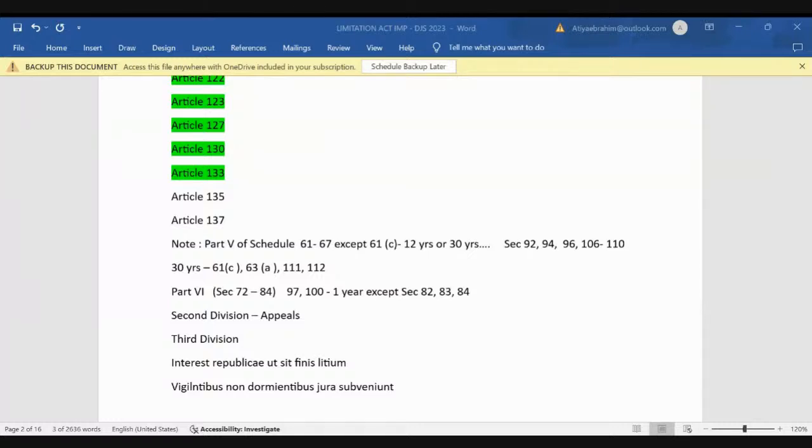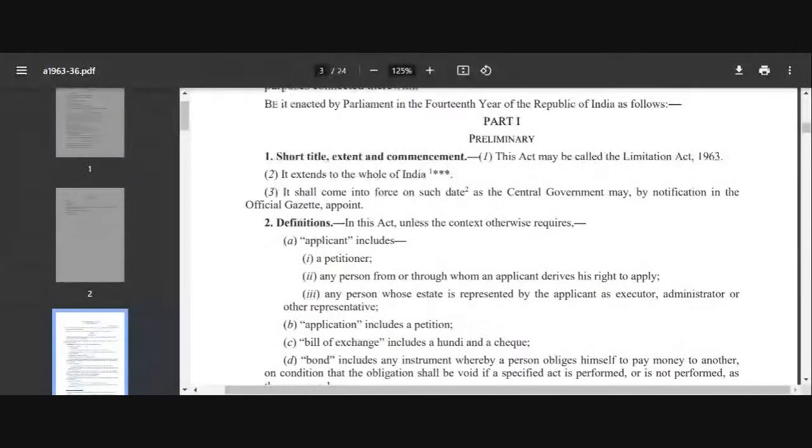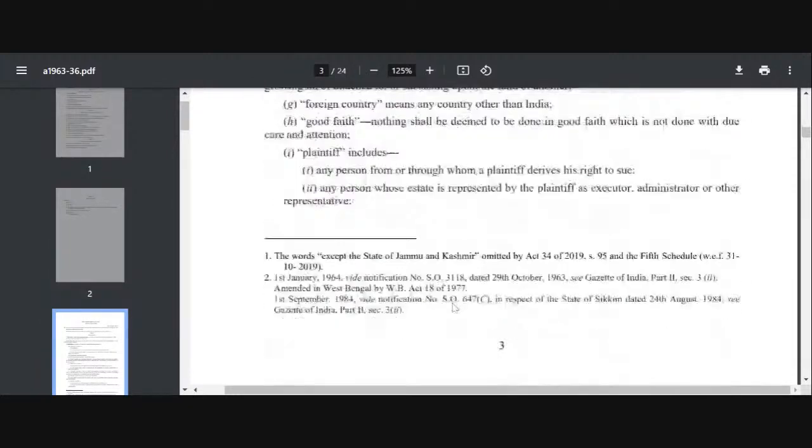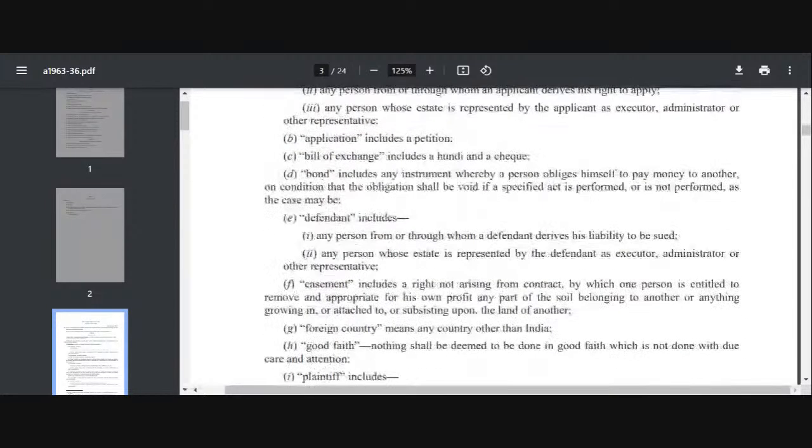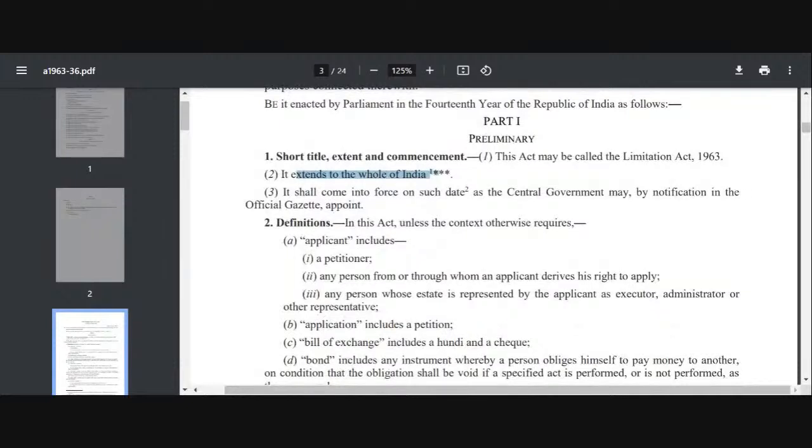Remember this. Now let us come to the Bare Act. Now, what is the short title, extent, and commencement of this act? This act is called the Limitation Act 1963, extending to the whole of India, right? Because earlier there was Jammu and Kashmir, but after the Jammu and Kashmir Reorganisation Act, we have removed it. Now it extends to the whole of India, and it shall come into force on the date as the central government may by notification in the official gazette appoint.